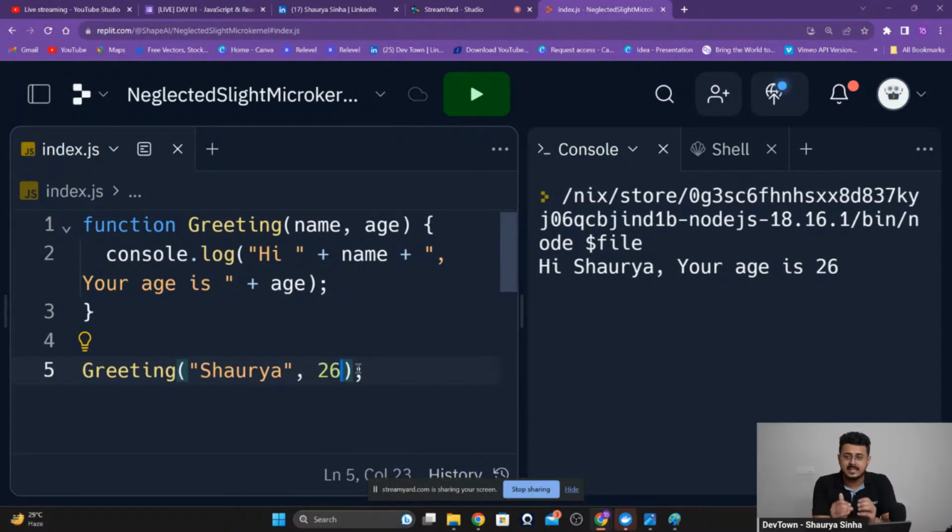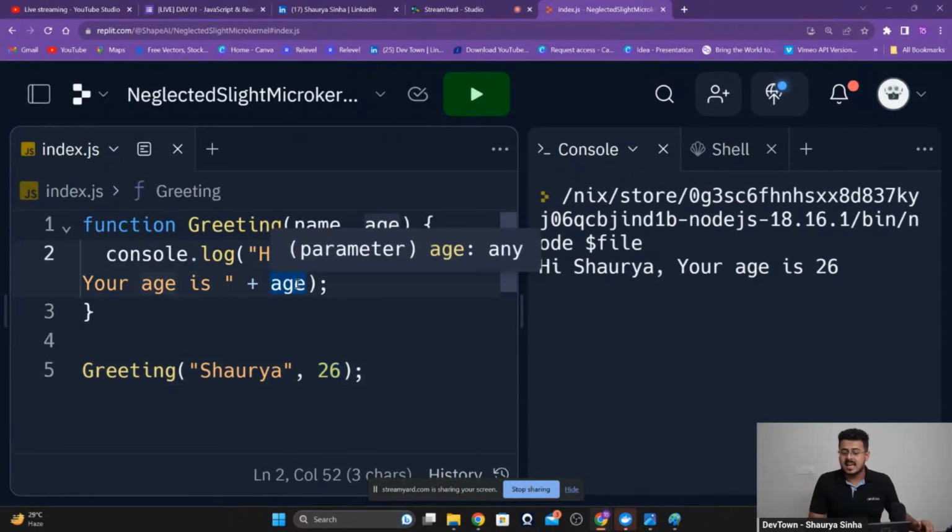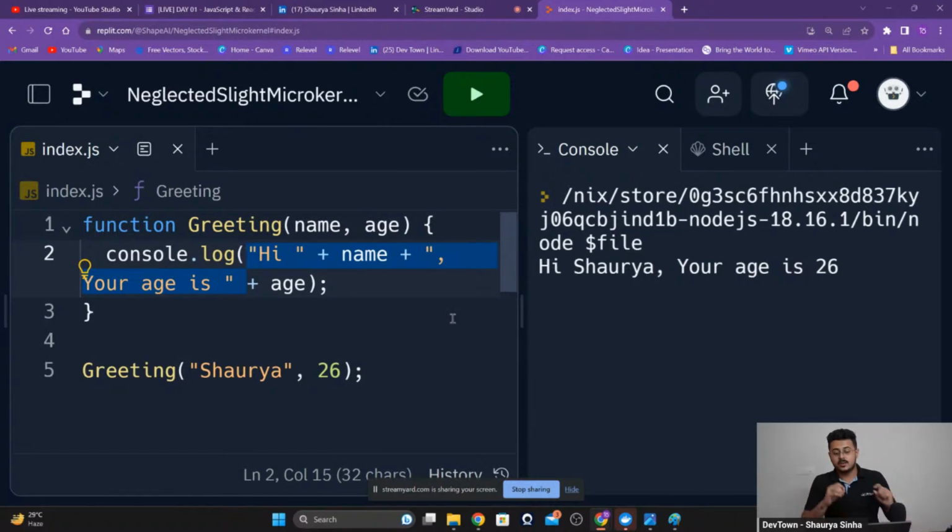So JavaScript is a little bit smarter than normal coding languages. So what it does, it automatically converts this 26, that is now a number, into a string and then concatenates it with the rest of the string, guys. Okay. It converts this 26, your age, as a string, and then it concatenates it with the rest of the string. So it basically does the type conversion for you. It changes the data type instead of you doing it yourself. For example, if I save this, if I run this, you still get the exact same answer. Hi, Shaurya, your age is 26.